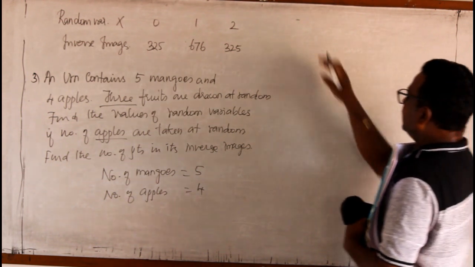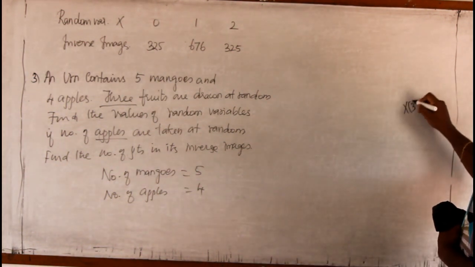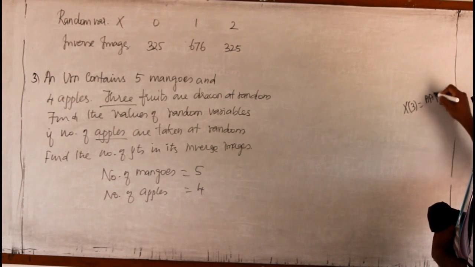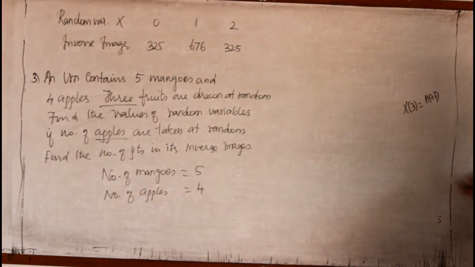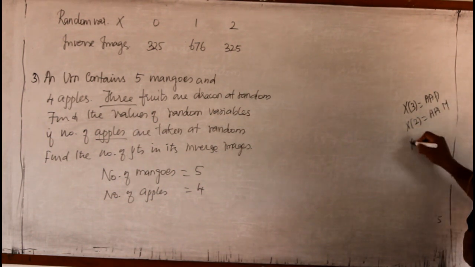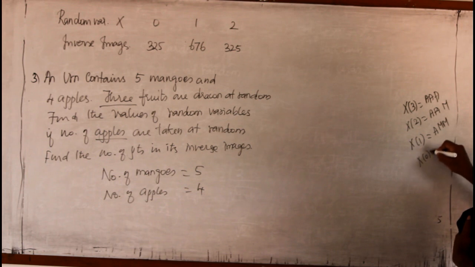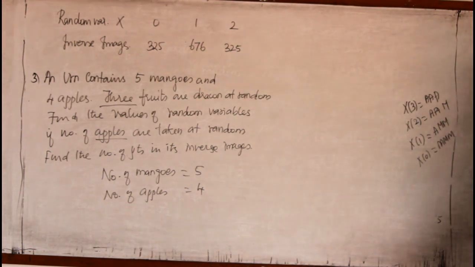Therefore, if I take all the 3 as apples, then it is 3 successes. If I take 2 apples and 1 mango, or 1 apple and 2 mangoes, and 0 means all the 3 are mangoes. So these are the choices we may get.